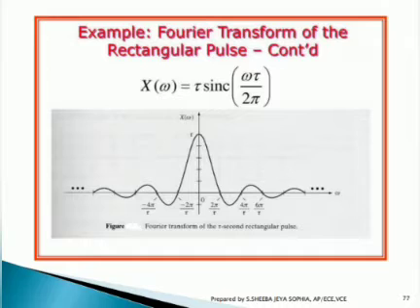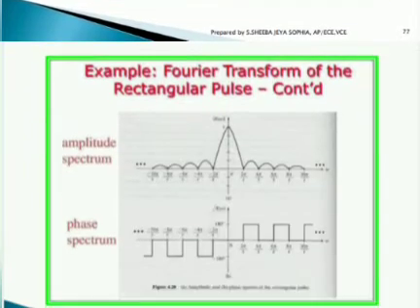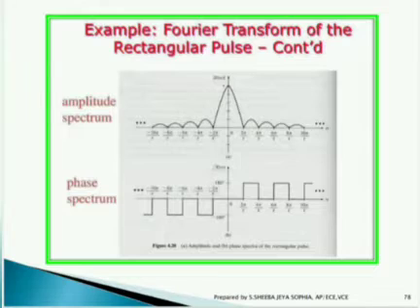So whenever we find the Fourier transform, we need to find the amplitude of the signal and we need to find the phase of the signal.